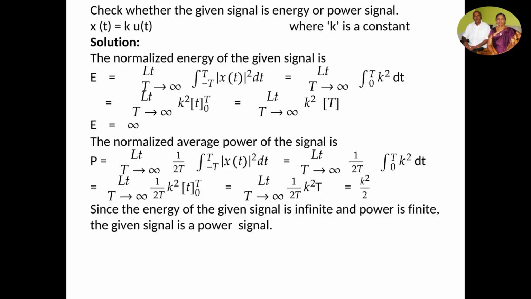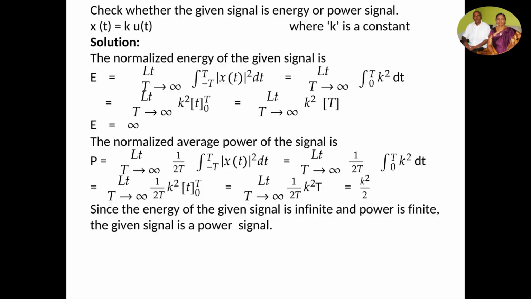Now we can take another example. x of t is equal to k u of t. The normalized energy E is equal to limit of T tends to infinity integral minus T to plus T x of t mod squared dt, where x of t mod squared is replaced by k squared. Since u of t exists, the limit is changed to 0 to T. So k squared is constant, so you can take it outside the integral. The integral of dt gives only t. Applying the upper and lower limits T and 0, we get k squared into T. If you apply the limit as T tends to infinity, your energy will become infinite.